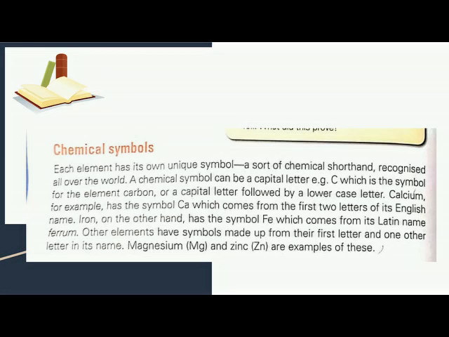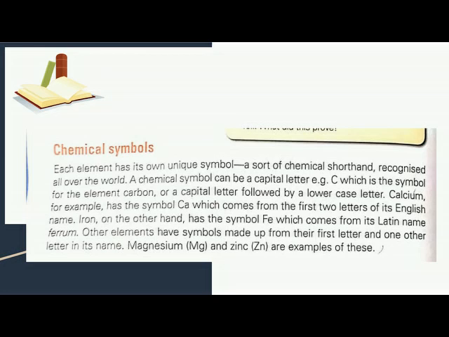Chemical symbols. Each element has its own unique symbol, a sort of chemical shorthand recognized all over the world, because normally when we write some elements we can use the symbol of it. A chemical symbol can be a capital letter, for example C, which is the symbol of the element carbon, or a capital letter followed by a lowercase letter, for example for calcium the symbol will be Ca, which comes from the first two letters of its English name.